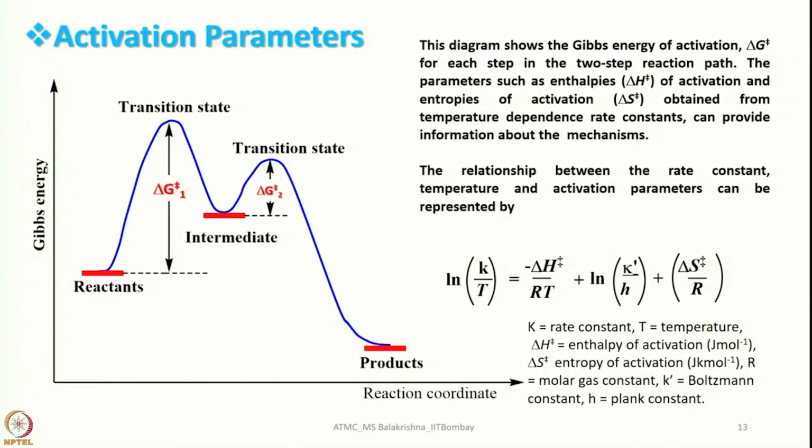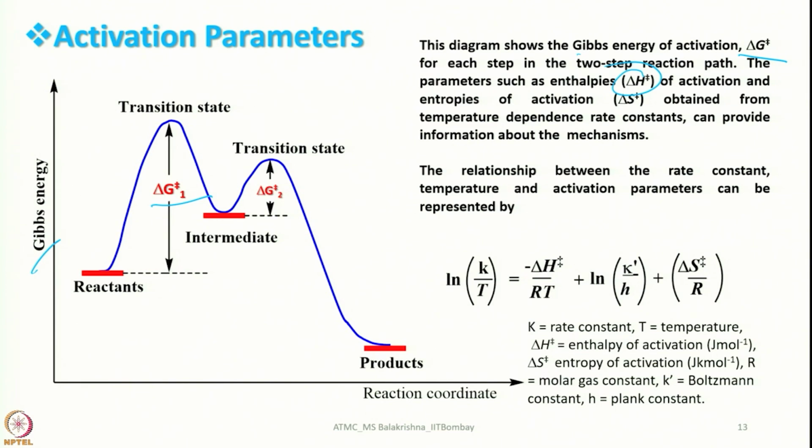This is the plot I showed you, the reaction coordinate and Gibbs energy related with that one. Also you can see transient species. This diagram shows the Gibbs energy of activation for each step in the two-step reaction path. The parameters such as enthalpy of activation, delta H, and entropy of activation obtained from temperature dependent rate constants can provide information about the mechanism. That means, in order to understand the sequence of the reaction and also the rate of the reaction and delta G associated with the reaction, what we need is the enthalpy of activation and also the entropy of activation.